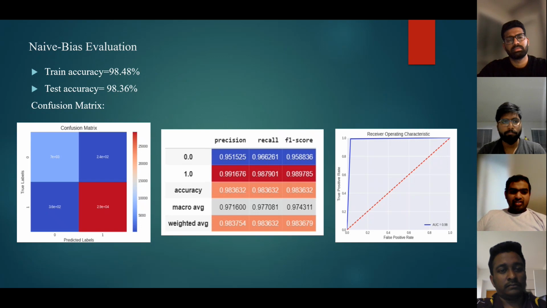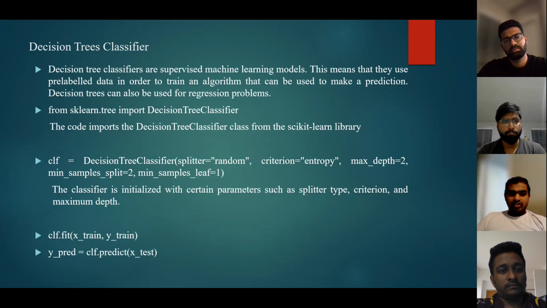Next, the decision tree. The decision tree classifier is a popular machine learning algorithm used for classification problems. It works by recursively partitioning the data into subsets based on the values of the input features and assigning the class labels to each leaf node of the tree. The decision tree is built by choosing the best features to split data at each node. In scikit-learn, the DecisionTreeClassifier class can be used to train a decision tree model.